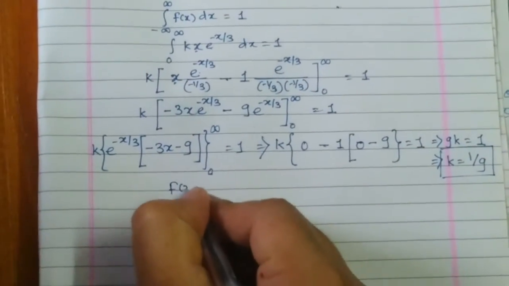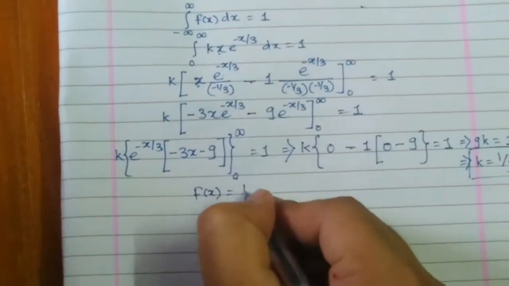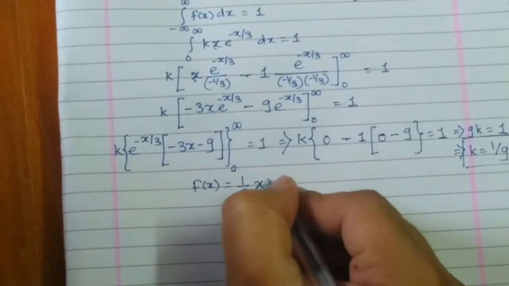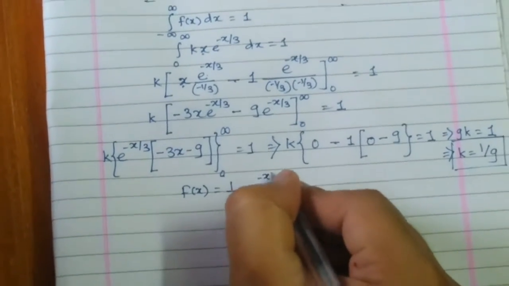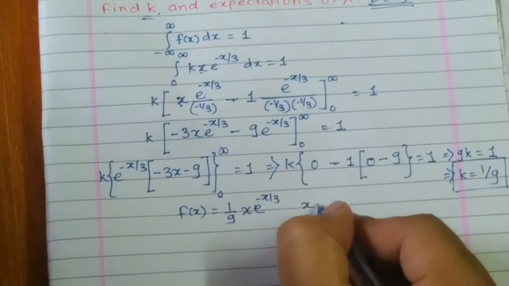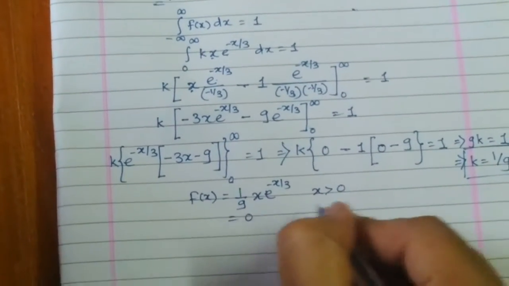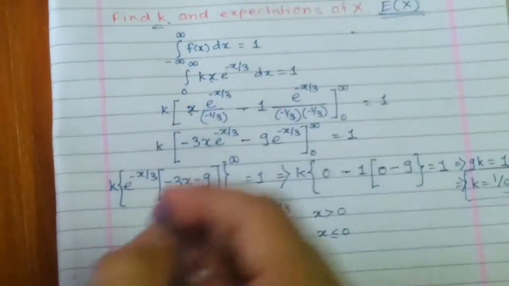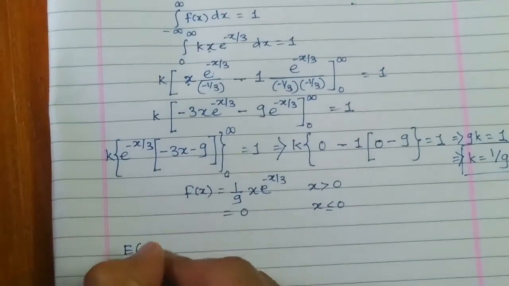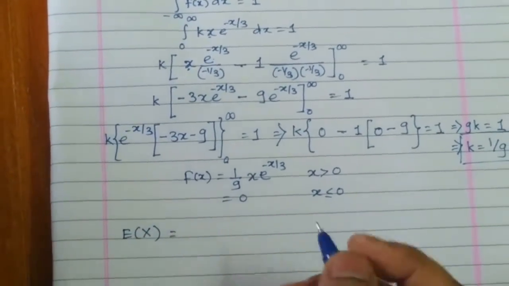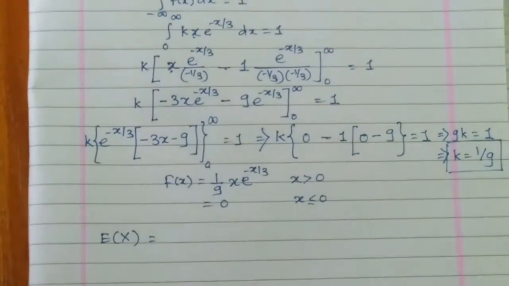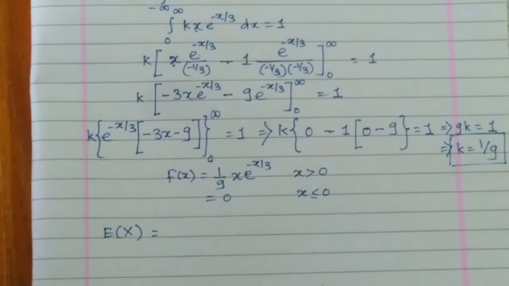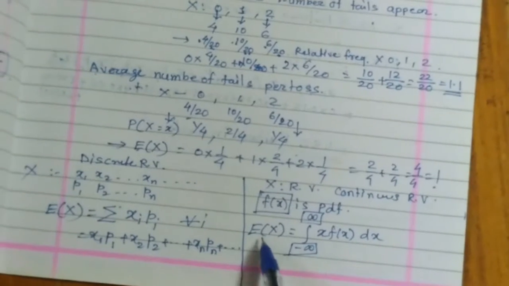Therefore, my probability density function becomes f of x equal to 1 upon 9 x e raised to minus x by 3 for x greater than 0, and it is equal to 0 for x less than or equal to 0. Now we have to find the mathematical expectation, E of x. In the previous lecture, we have seen the formula for E of x in case of the continuous random variable. See, this is the formula.